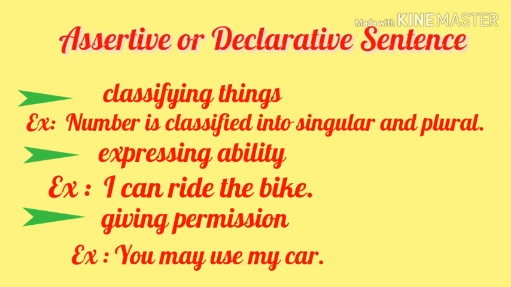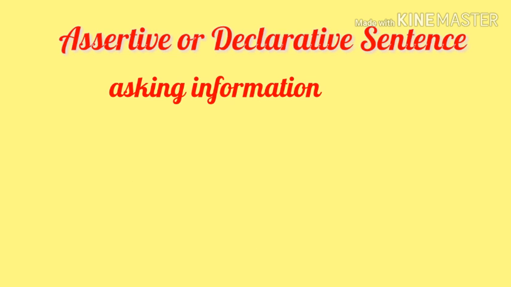Clear? Then again, assertive sentence is also used in giving permission. For example, you may use my car. That means I have given you permission to use my car. So these are the functions of assertive sentence in detail. We can use it in these kinds of ways.